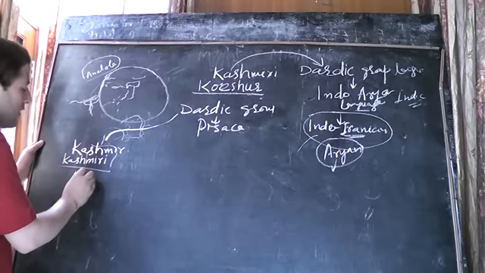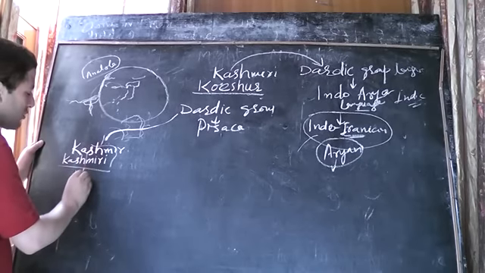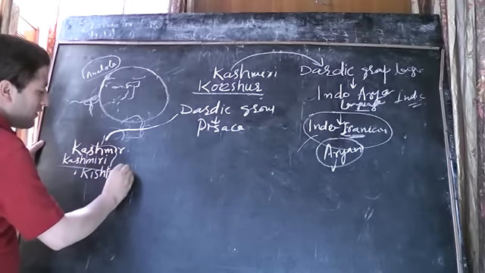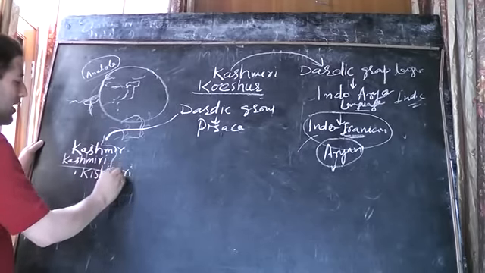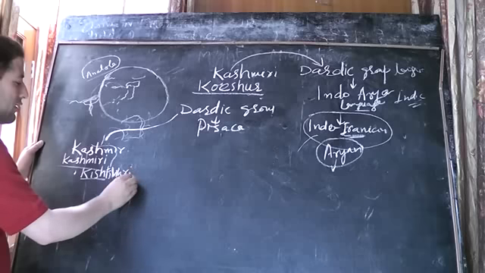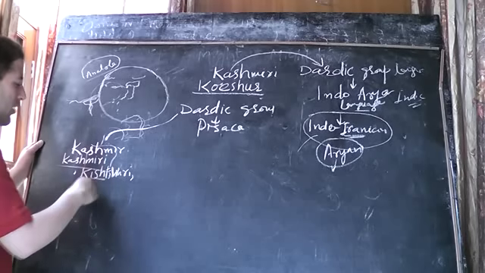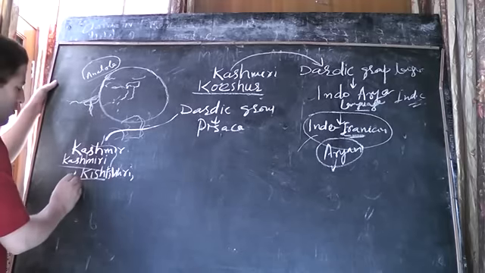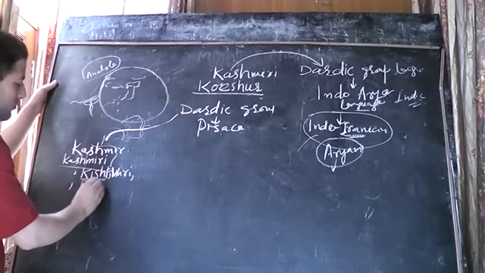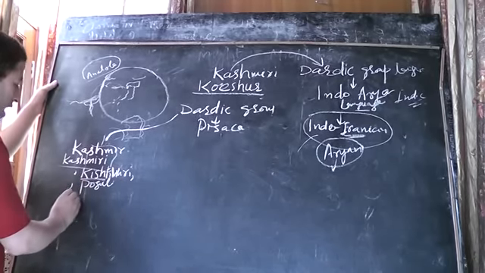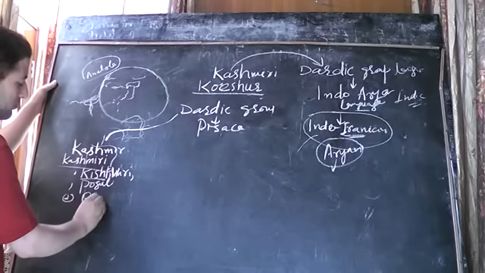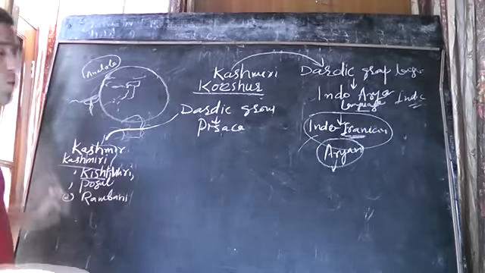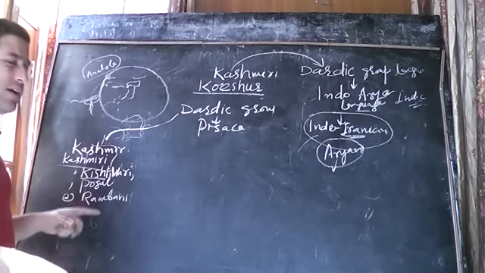And we have here also what we call Kishtwari. In Kishtwari we have Doda and other areas, and we have another one called Pogli. We have Rambani. So we group them in the first group of Dardic languages.